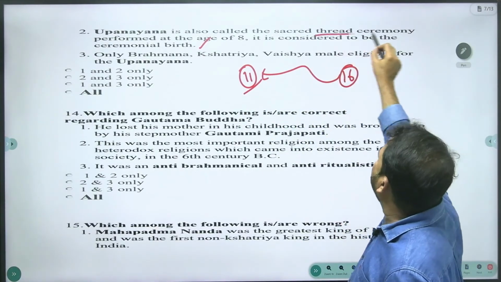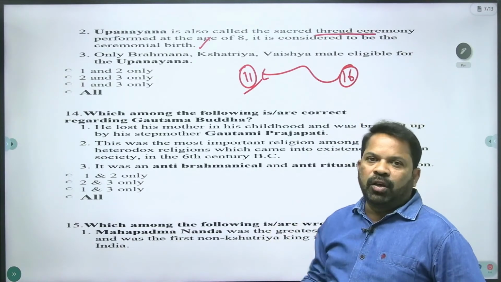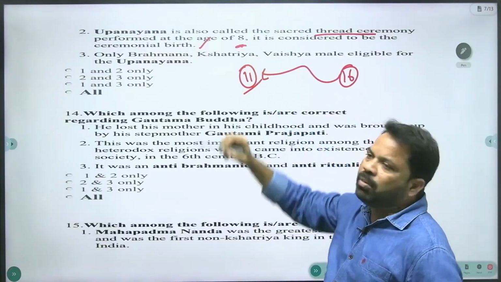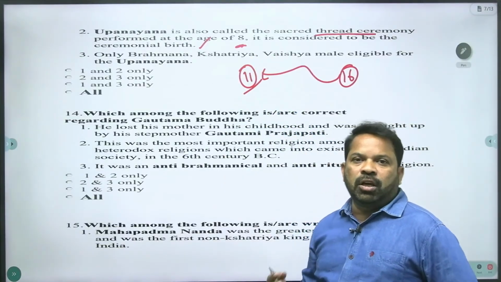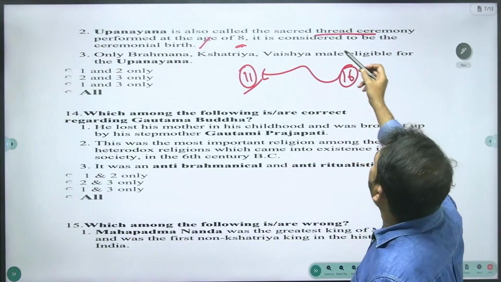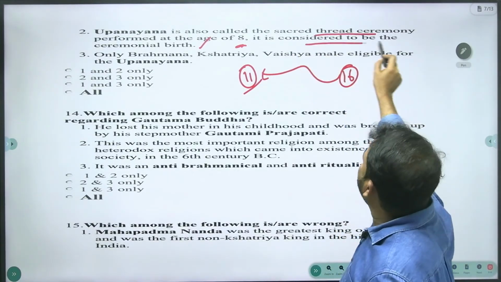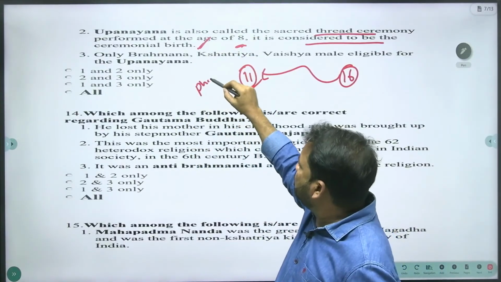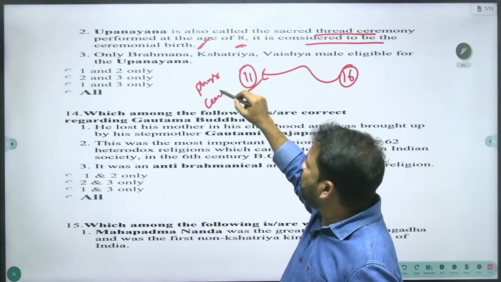Upanayana is a sacred thread ceremony, wearing the sacred thread on the body of an 8-year-old child, by the priest preaching the Gayatri mantra Om Bhur Bhuva Swaha. So it is considered to be the ceremonial birth. One is physical birth and the second one is ceremonial birth.